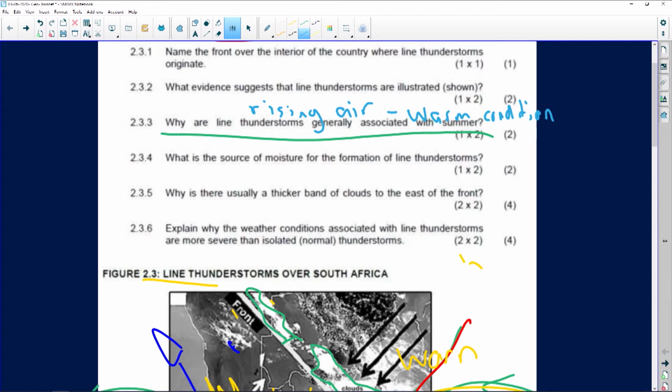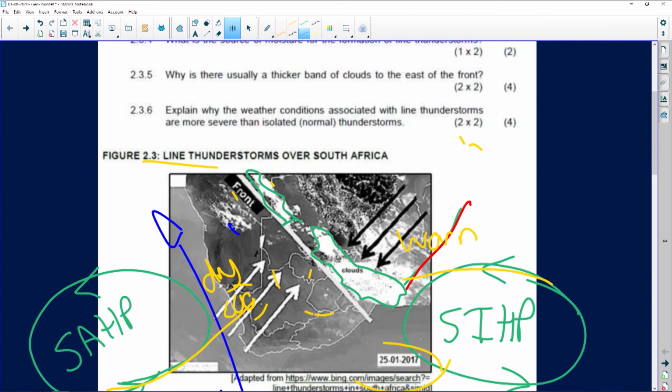Now, what is the source of moisture for the formation of line thunderstorms? Once again, we discussed it. This moisture coming in on the east coast. The main reason it receives this moisture, yes, you didn't guess it correctly, but it's because of this warm ocean current coming from the equatorial regions, known as the warm Mozambican current. Okay, that's the reason we experience such lovely conditions down at the east coast. That's the reason why we can enjoy the sea on the east coast, because it's nice warm water. Okay, and that's because of the warm Mozambican current.